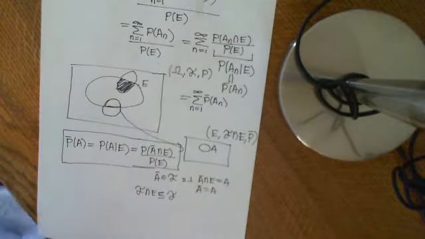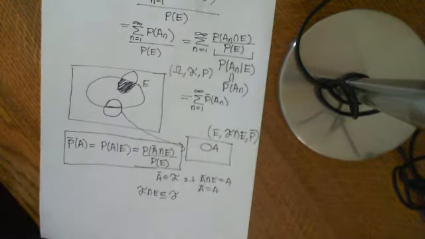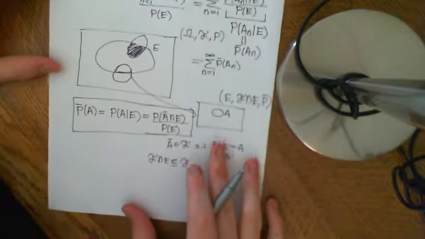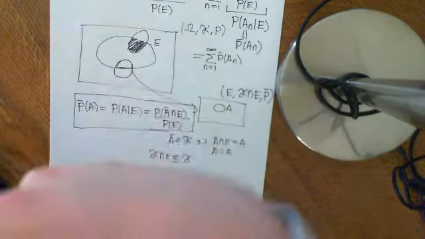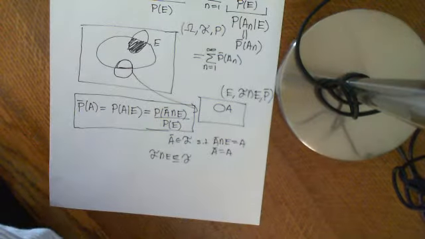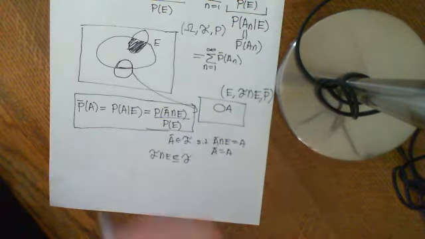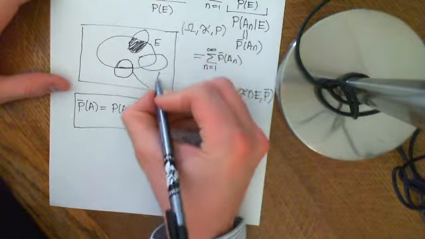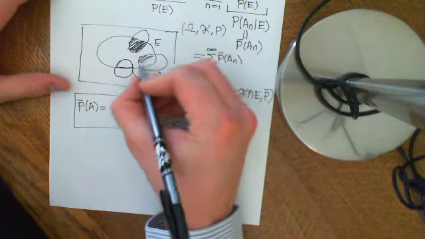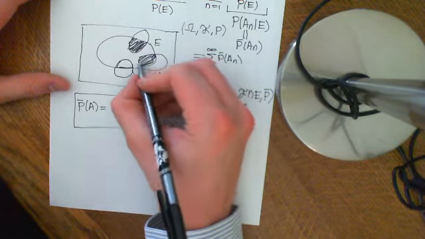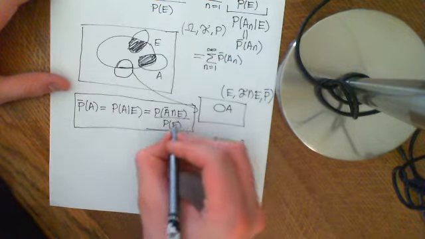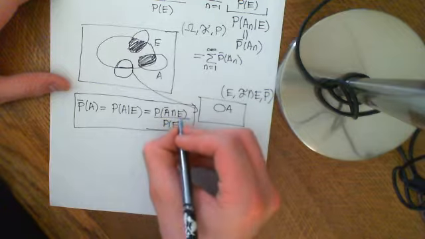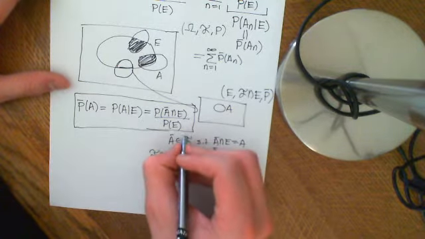So that is the concept of conditional probability, reducing the size, making a smaller probability space from an old one. It's basically saying event E has happened. Now, what is the probability that event A happens? So you take an event A and you say, take only the bit that is in E, because only that can happen anymore, and what is the probability that that happens now? And the probability that that happens is the probability of A intersection E divided by the probability of E.